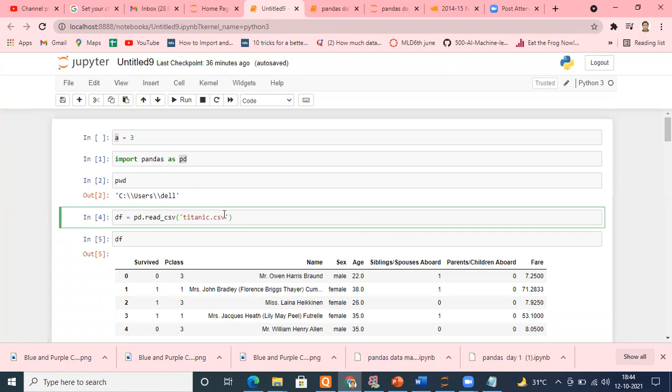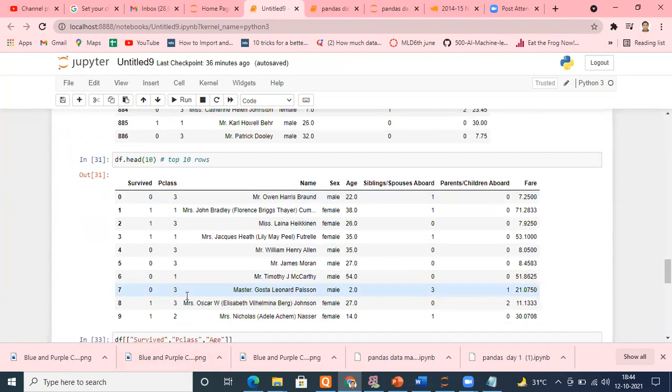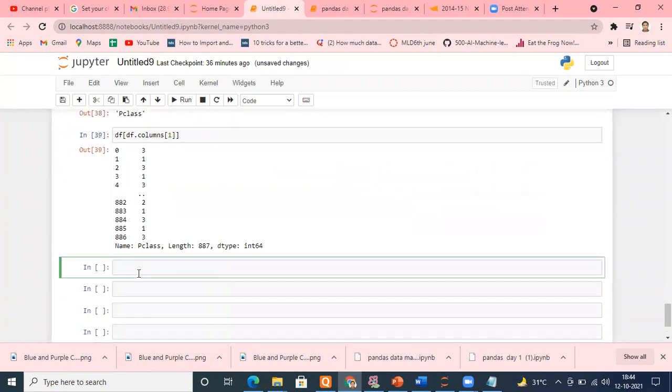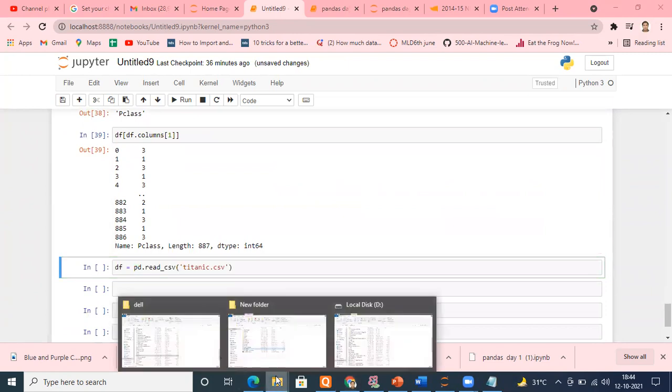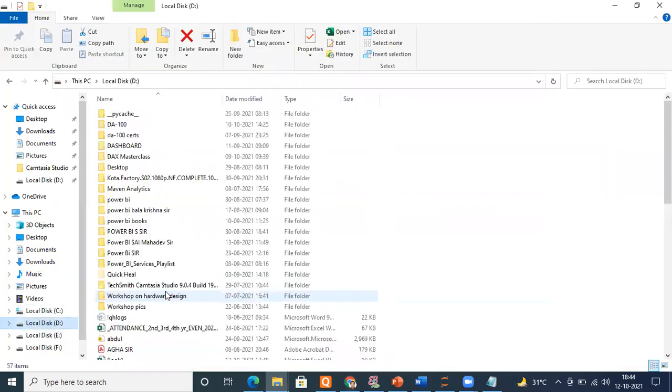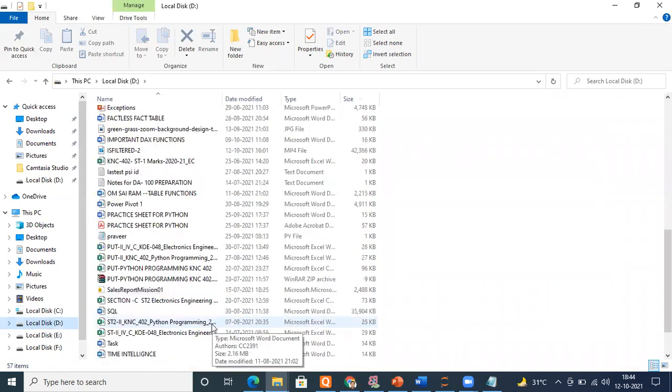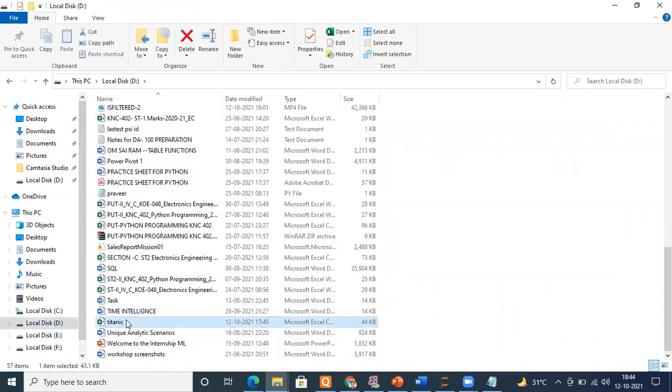Okay, what I'm gonna do now, let me copy it. Let me paste this file somewhere else. Suppose in D drive, I think I placed that. Let me check whether it is available or not. It is available. The same file is available now, but it is in D drive. I want to access it. How can I do that?